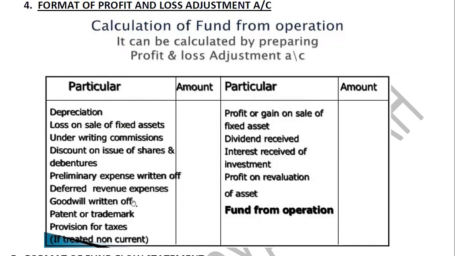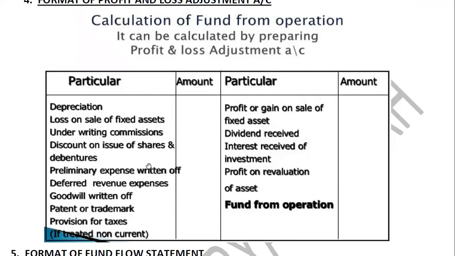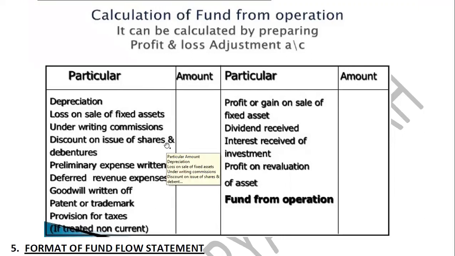P&L account, you will write that, that is depreciation. If it is there, as such depreciation is not a fund flow, right? Whatever particulars we are writing in this account are not related to any kind of fund flow from your business, either inflow or outflow, right? So all these particulars which do not affect the fund flow are written here, which affect the profit but no fund flow. So depreciation is written here, loss on sale of fixed assets if any, right? You will come to know this from the ledger accounts which you prepare for particular assets, right?